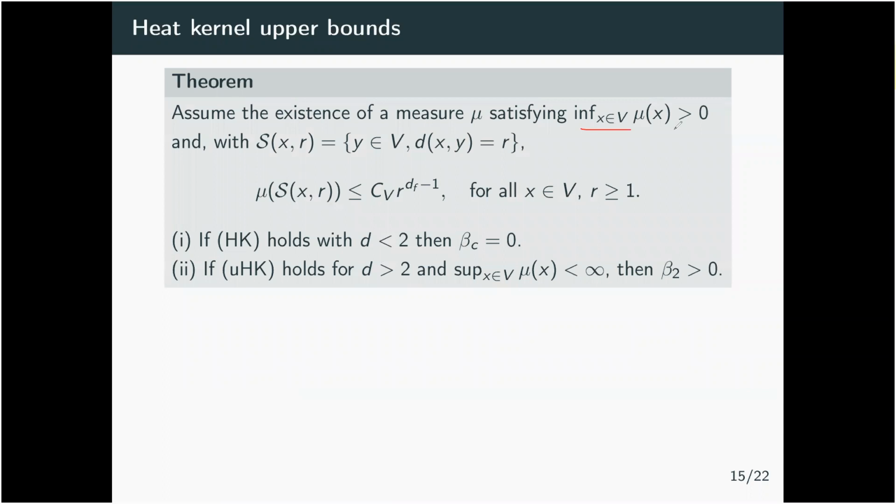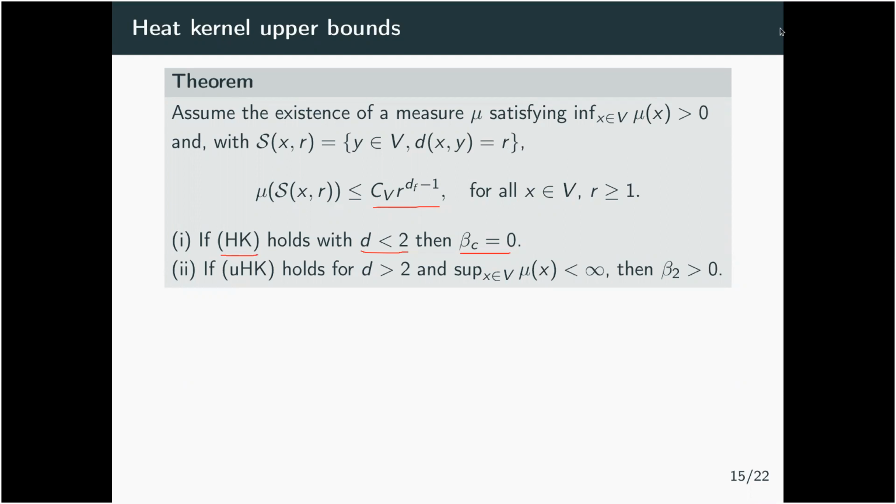If the measure mu that appeared before in this heat kernel is bounded from below, and the volume of the sphere of radius r around the point x corresponds to the fractal dimension d_f, then if you have the one-point heat kernel estimate with a spectral dimension strictly less than 2, you will find out that there is no phase transition. So strong disorder always holds.